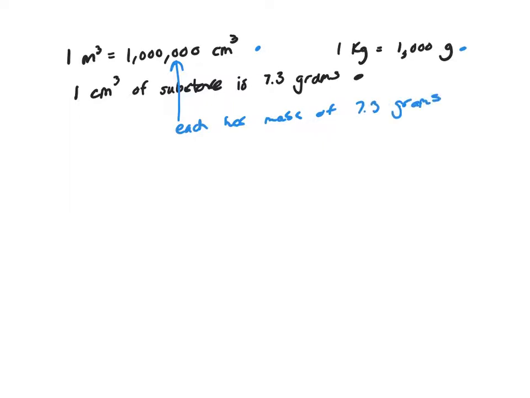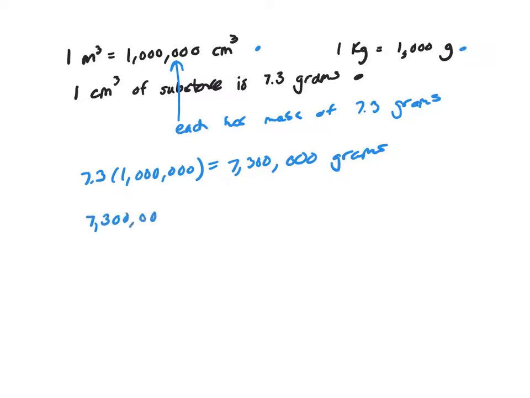Okay? So I need to take 7.3 times 1 million to give me 7,300,000 grams. But we don't want grams, we want kilograms. So 7,300,000 grams, we need to multiply that by a factor where the grams cancel and I'm left with kilograms.